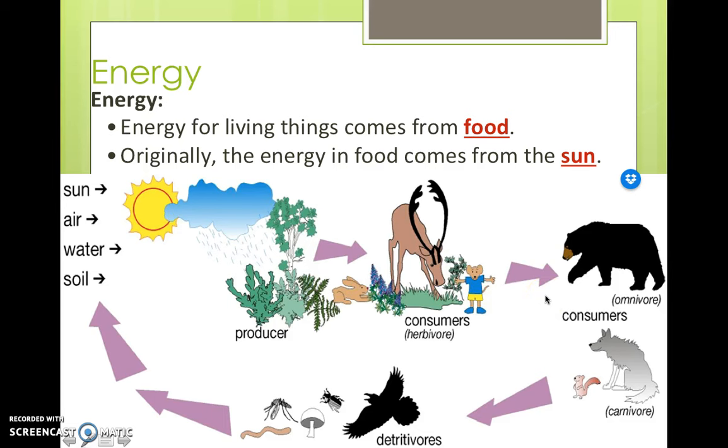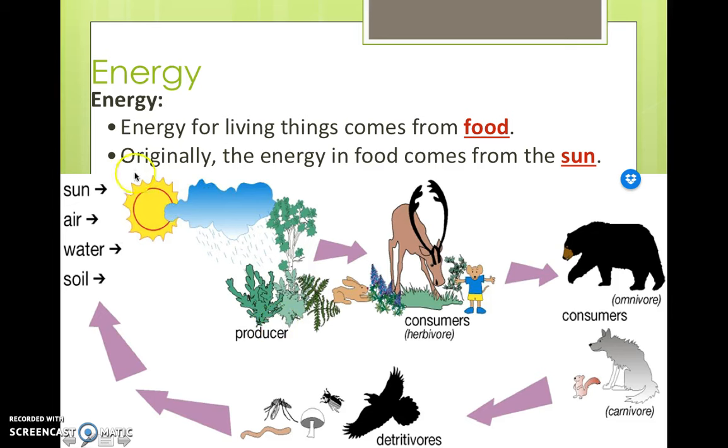Okay, so we all know energy. Energy for living organisms comes from their food, but it only comes from food for organisms that eat food. What about for plants? For plants, it comes from the sun, and you should already remember this kind of when we talked about autotrophs and heterotrophs.